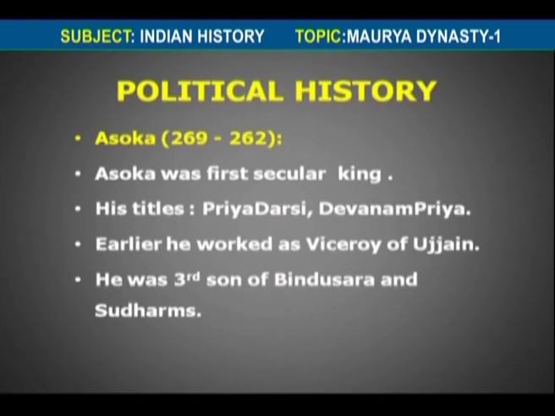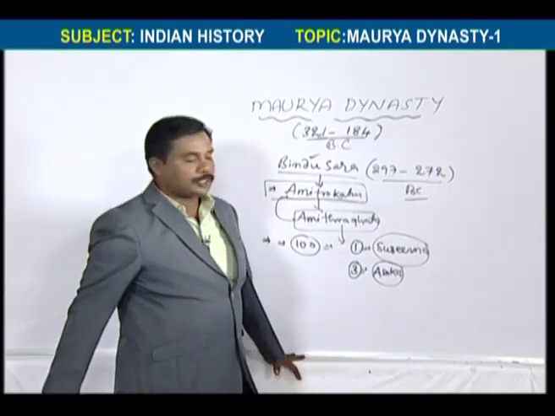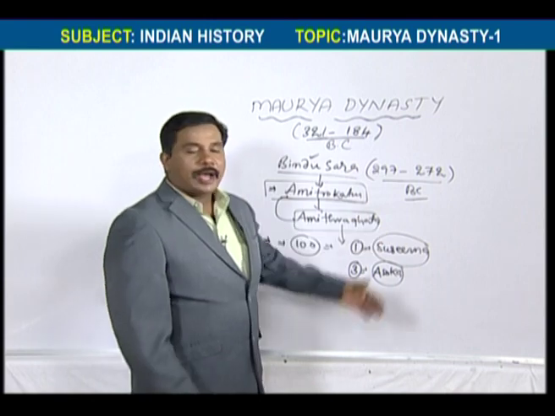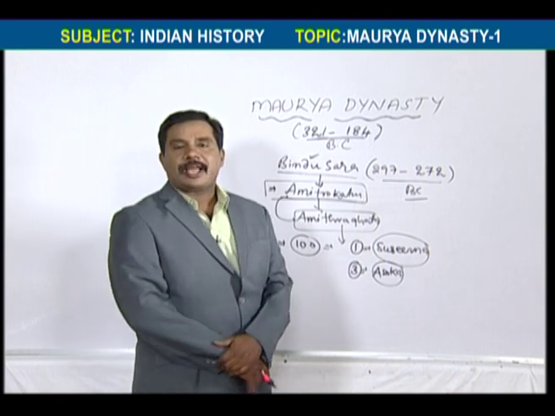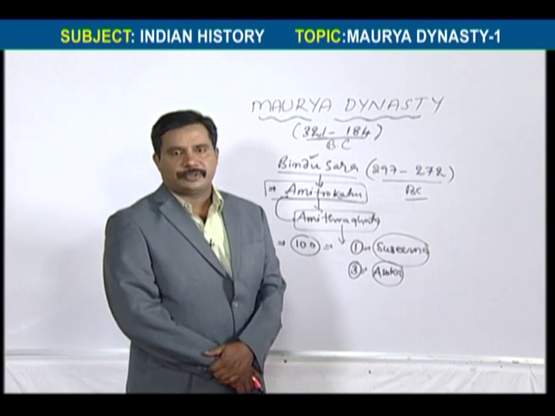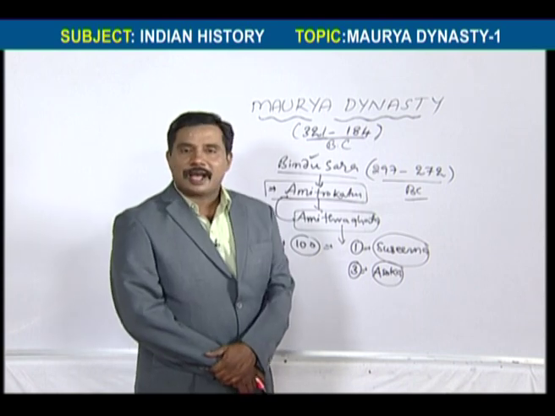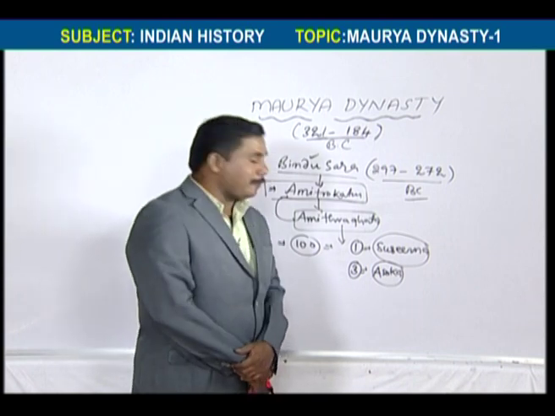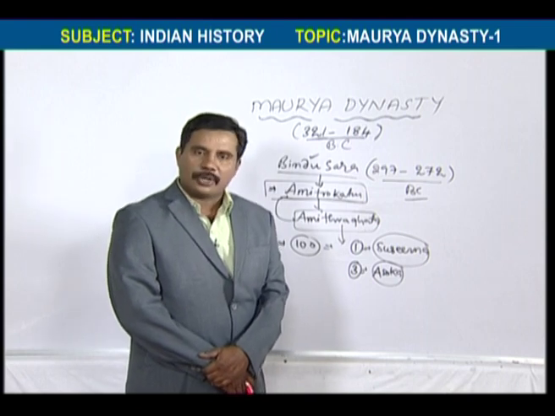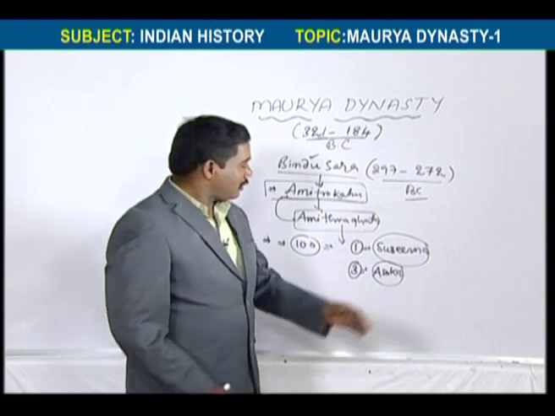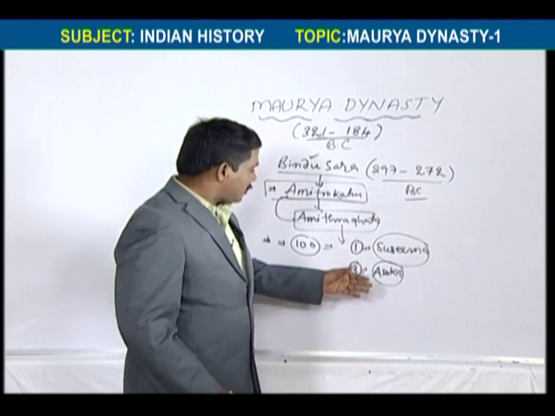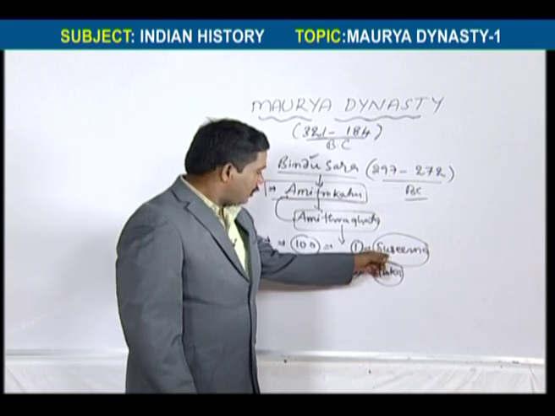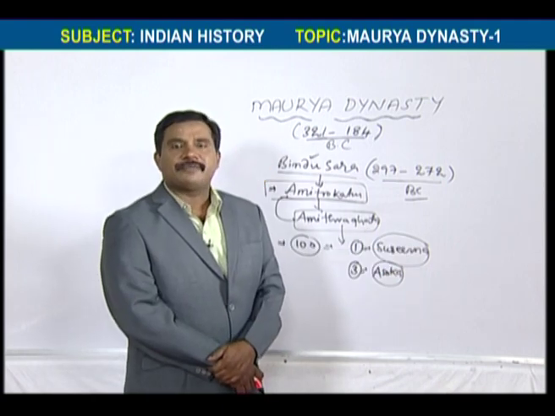And the third son was Ashoka. He was appointed as the governor of Ujjaini. But basically Sushima had no efficiency in administration, though Bindusara intended to make him the successor. Once, while Takshashila was being ruled by Sushima, there was a civil war.